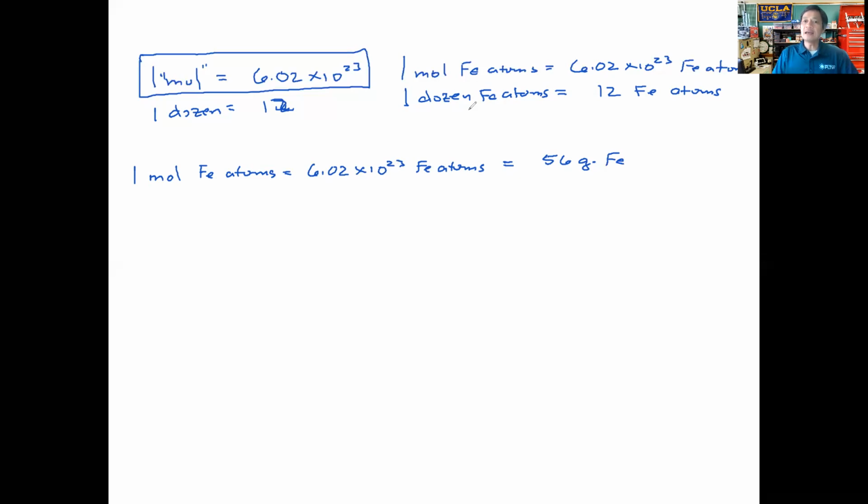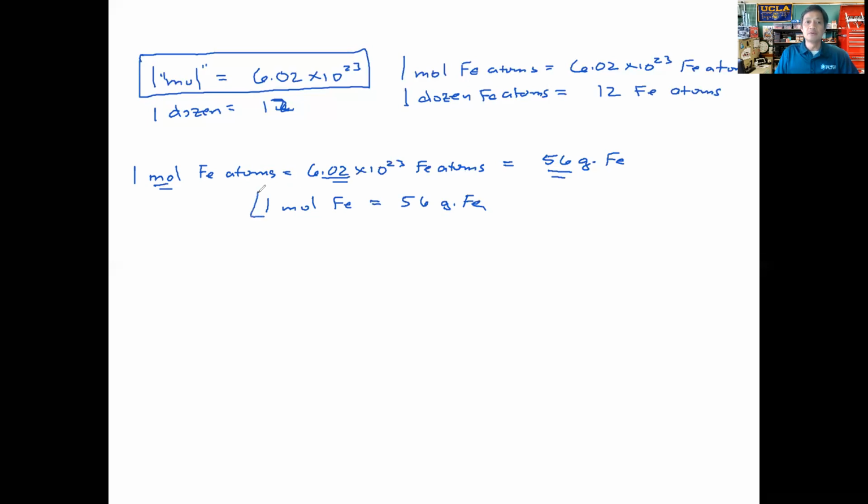We cannot measure out 12 iron atoms because the mass of those 12 iron atoms would be so small, we wouldn't be able to get that. Okay? And so the unit mole allows us to talk about a very large number of these small objects, and with this amount of these small objects, we get this mass. So the relationship is that 1 mole of iron atoms is equal to 56 grams of iron. Okay?